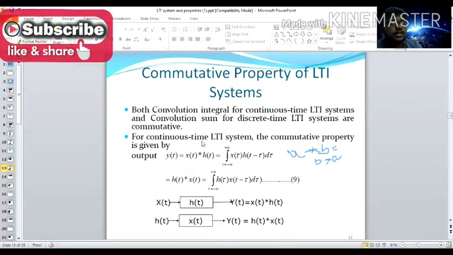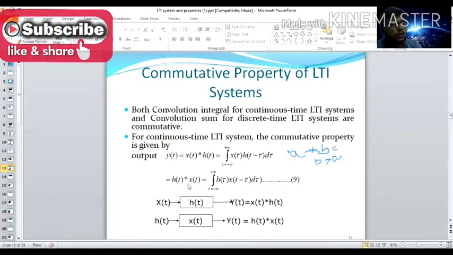For a continuous time LTI system, the commutative property is given as follows. The output y of t is equal to x of t star h of t. You know the definition of convolution. In terms of integration, you write the integral of x of tau, h of t minus tau, keeping one as the actual signal and the other delayed. Here, with respect to tau, tau ranges from minus infinity to plus infinity, so we put d tau. This is the definition of the convolution integral for a continuous time LTI system.